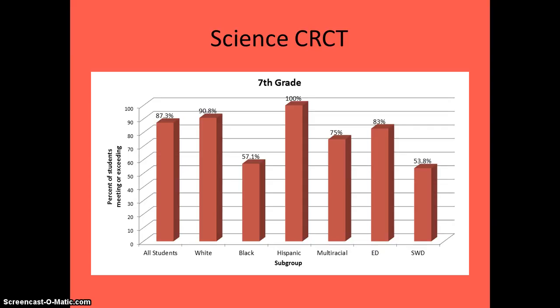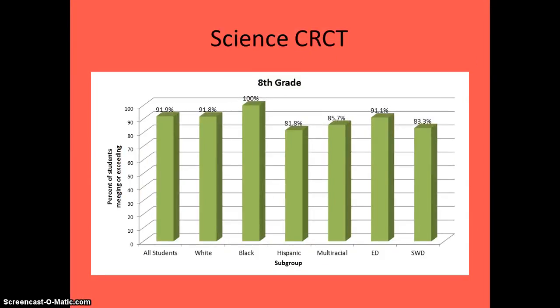7th grade science, the whites and the Hispanics were high performing. The Black population and the students with disabilities were significantly lower, and even the multiracial was a good bit lower on this one as well.